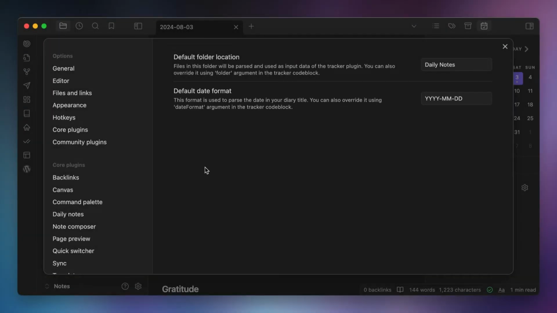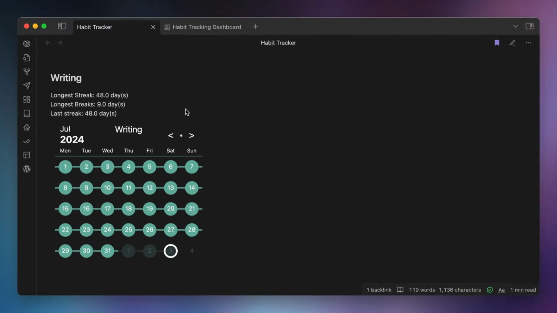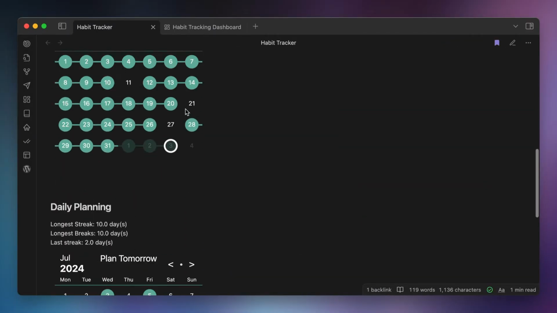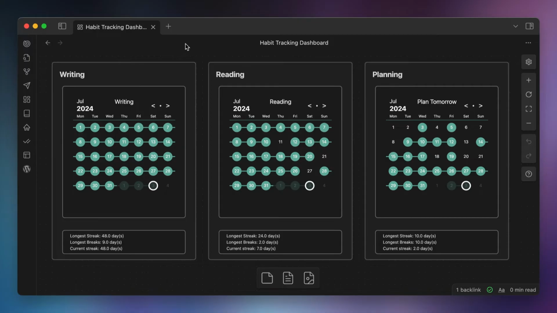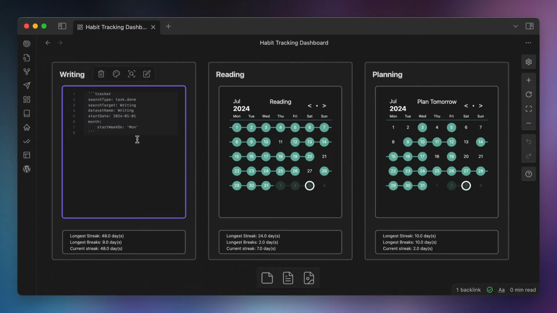Once that's done, we can start building our dashboard. Now for the dashboard, we're going to use some tracker codes that can be added to really any Obsidian note. But as I mentioned in this other video on setting up dashboards in Obsidian, I prefer to do this now in Canvas by creating cards and dropping the tracker codes in there. This allows me to have more control over the layout of the charts and the data that it shows me.